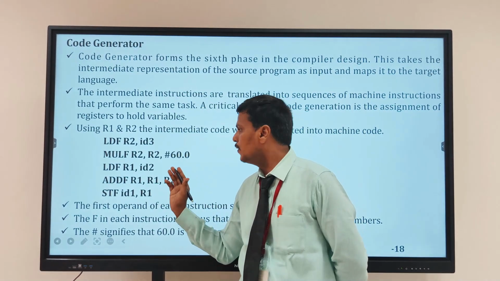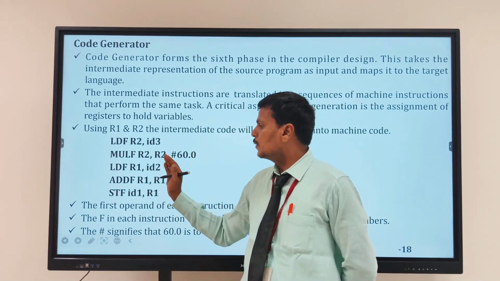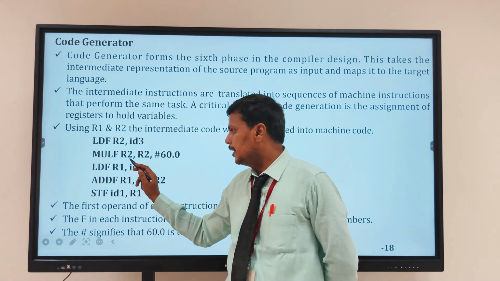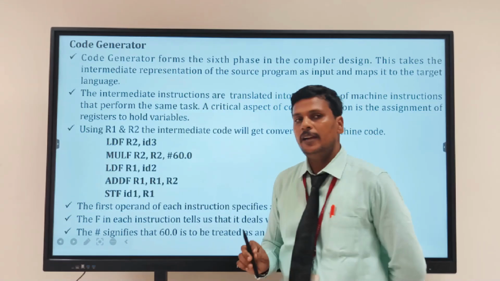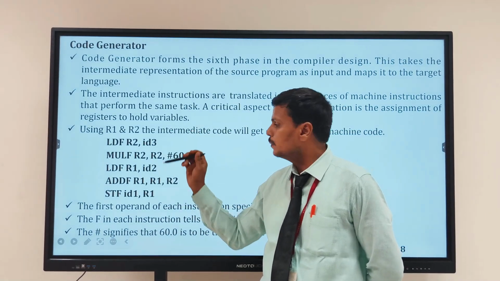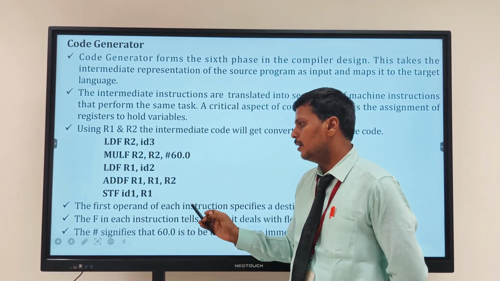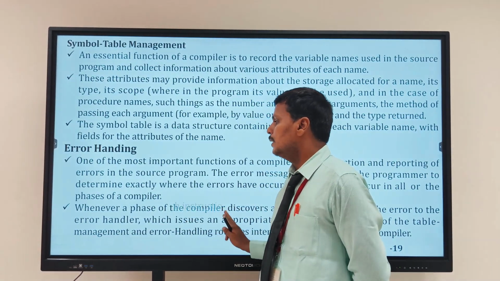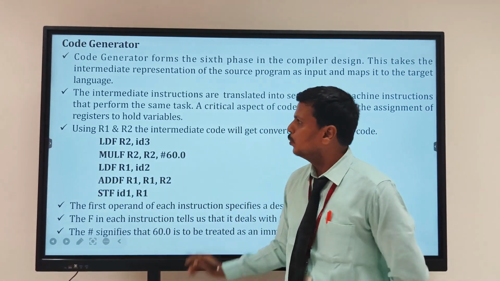I store the value of ID3 into register 2 and multiply R2 with 60, that is R2 comma R2 comma 60. R2 consists of the value of ID3, and it is multiplied by float 60. So that is R2 equal to R2 star 60. And again I need a register, that is ID2 into R1. And I have to add R1 with R2, that is ADDF R1, R1, R2. So this statement shows that R1 equal to R1 plus R2. And finally I store the value of R1 into ID1.